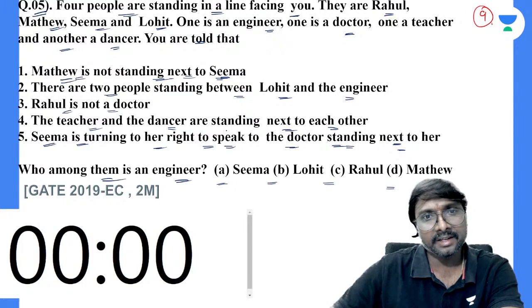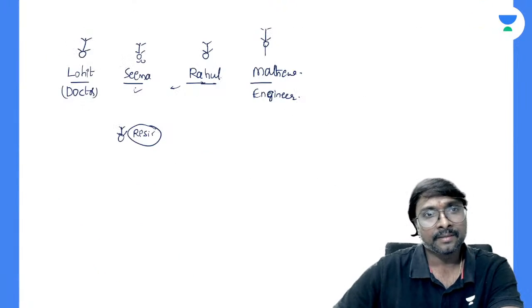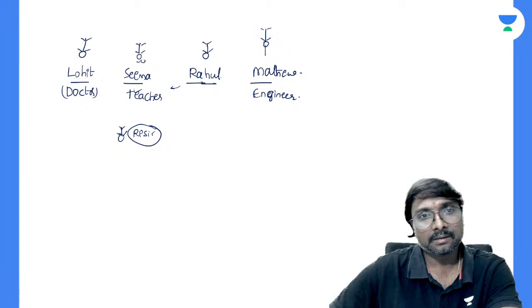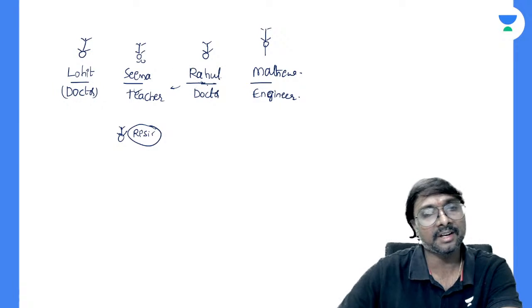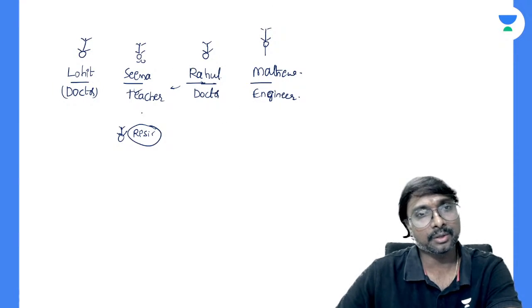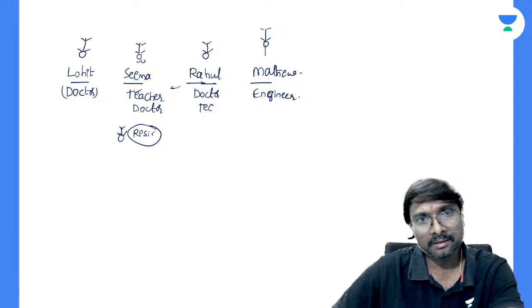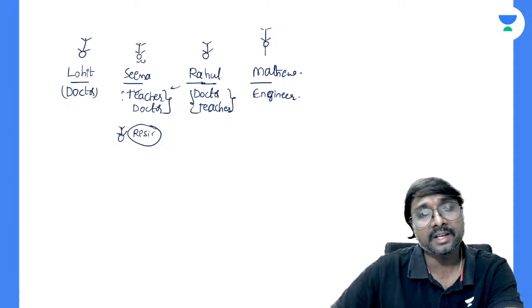And the teacher and the dancer are standing next to each other, right? A teacher and this dancer are standing next to each other. This is a teacher. Turning right means the left side should not be. So this is a doctor, or that is a teacher, any possibility is there. But is there any confusion between engineer and doctor? There is no confusion between this engineer and doctor, right?